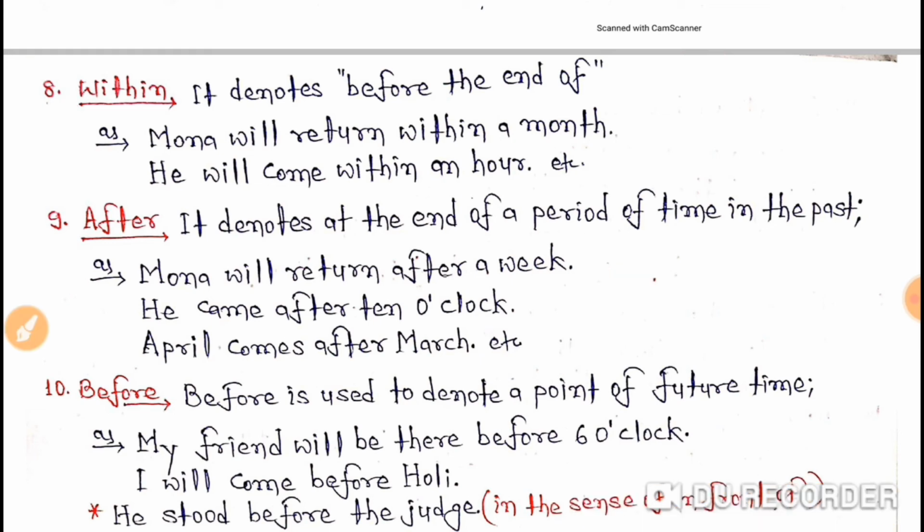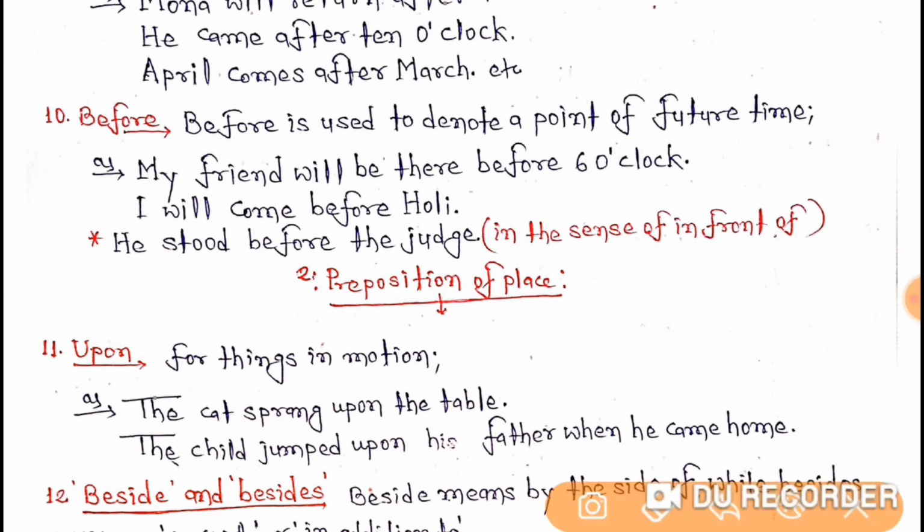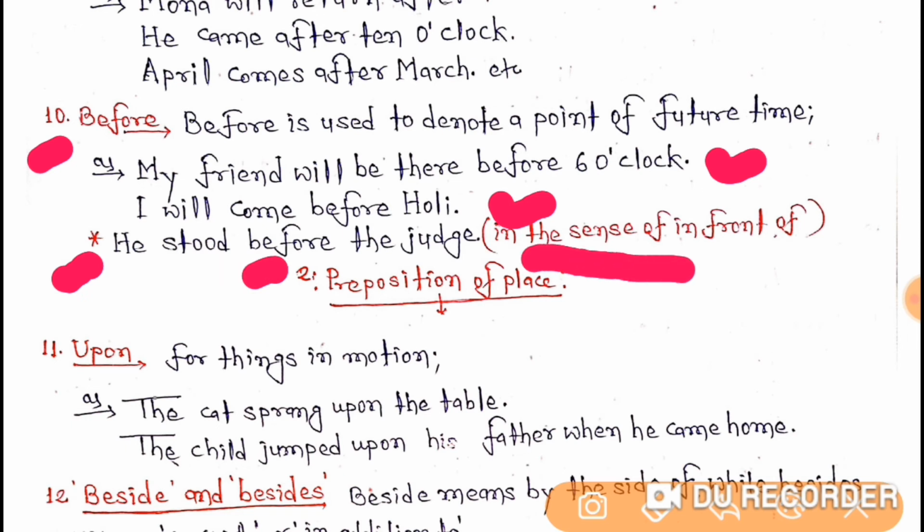Now let's understand the 10th one, that is before. So before tells us what? Before is used to denote a point of future time. As, my friend will be there before 6 o'clock. I will come before Holi. Now it has one more use, that is, he stood before the judge. So here before means what? In the sense of in front of.